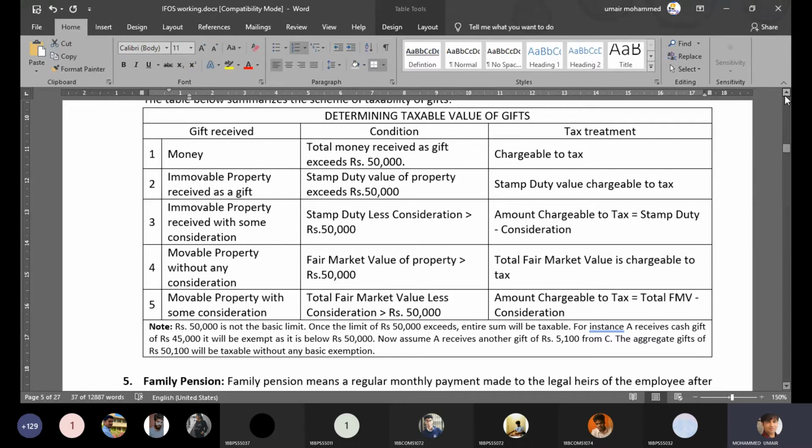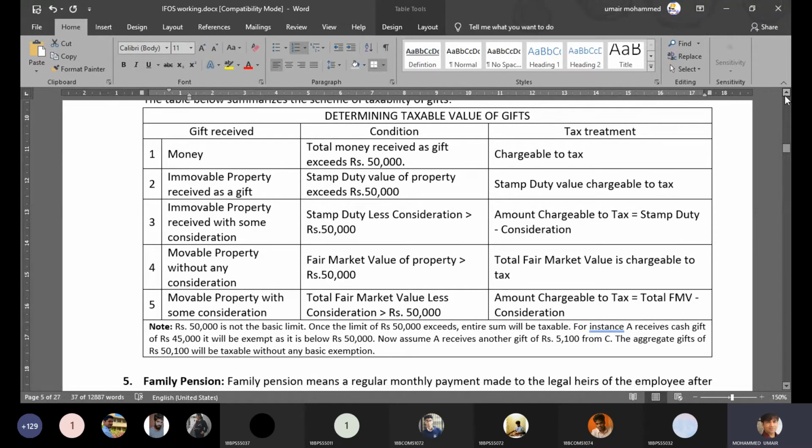Next comes movable property. Movable property can be moved from one place to another place. In case of movable property, we have to go with the fair market value. Fair market value is nothing but your MRP. In simple words, it's the market price. So for immovable property, we consider the value mentioned in the registration papers or the stamp duty value. In case of movable property, we have to consider the fair market value. Simple, right?